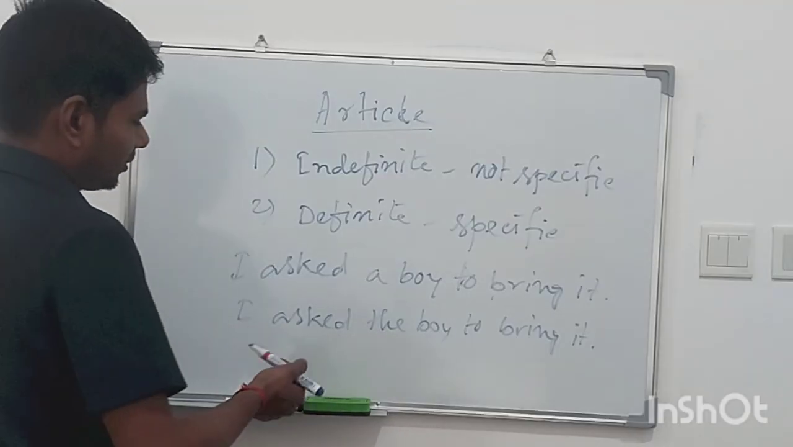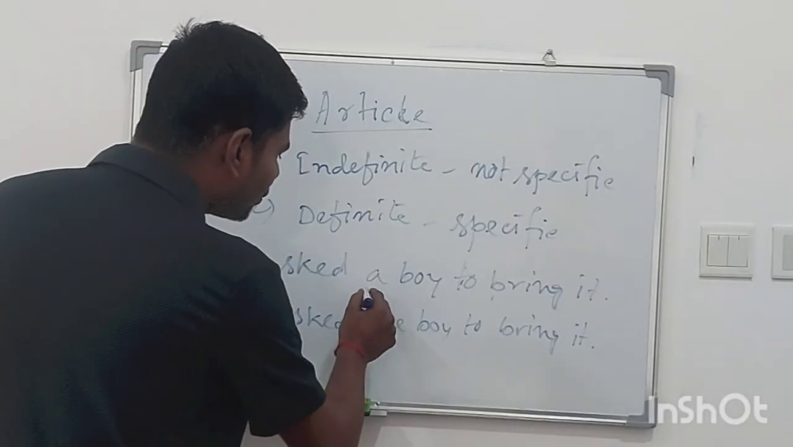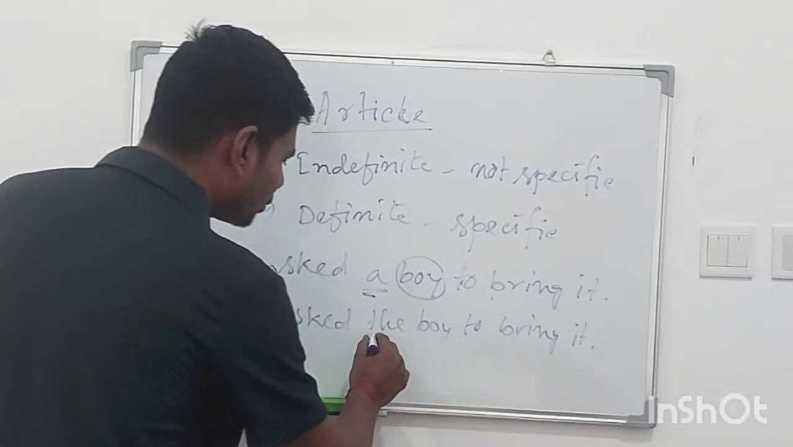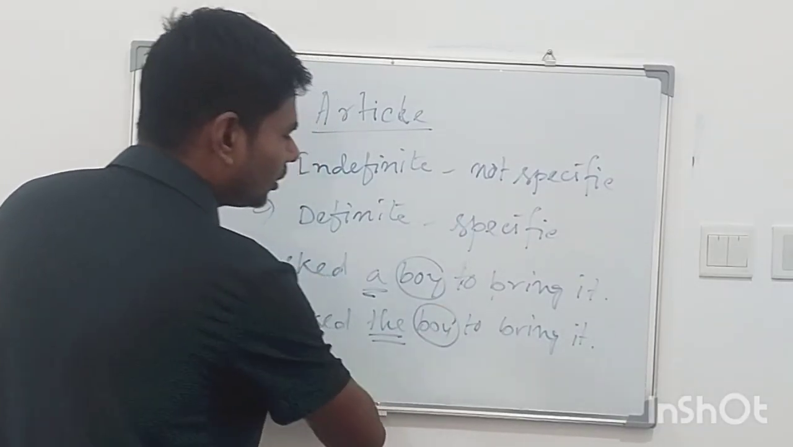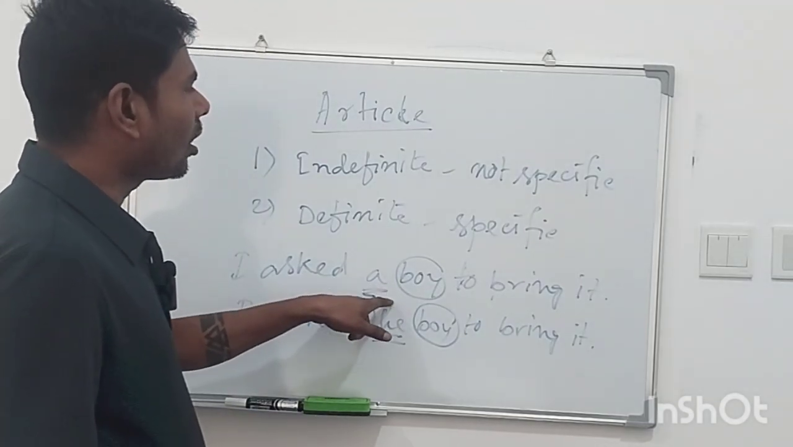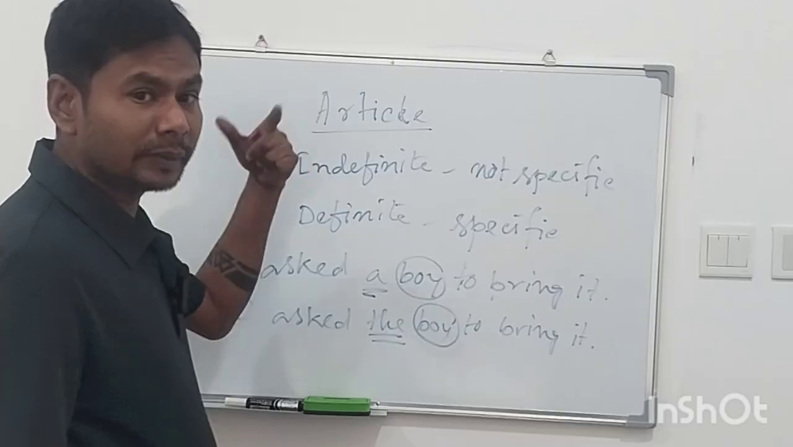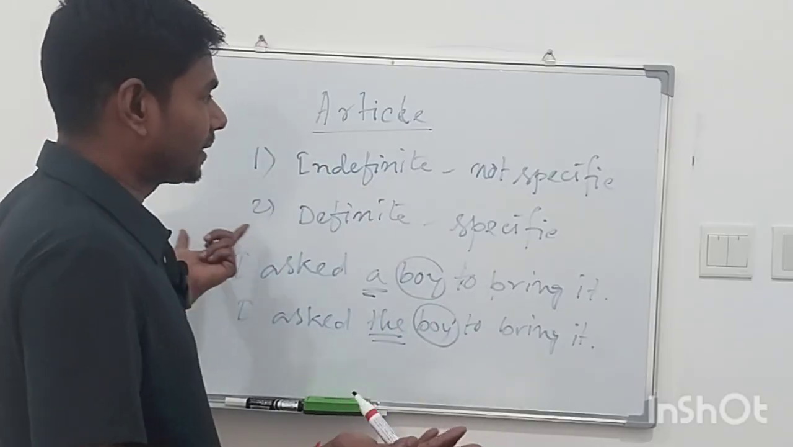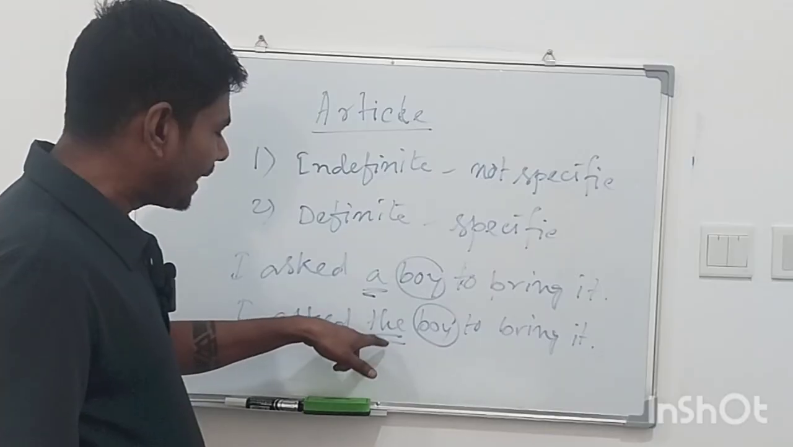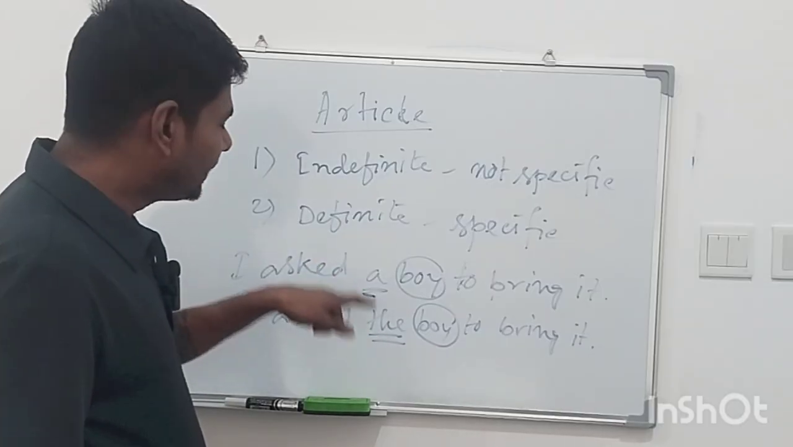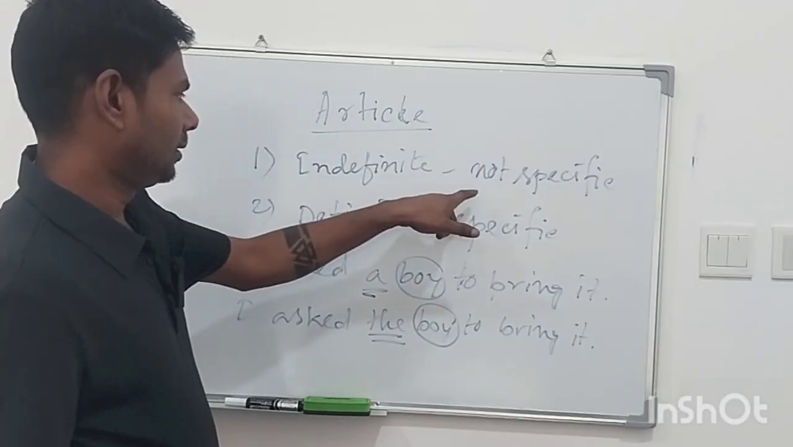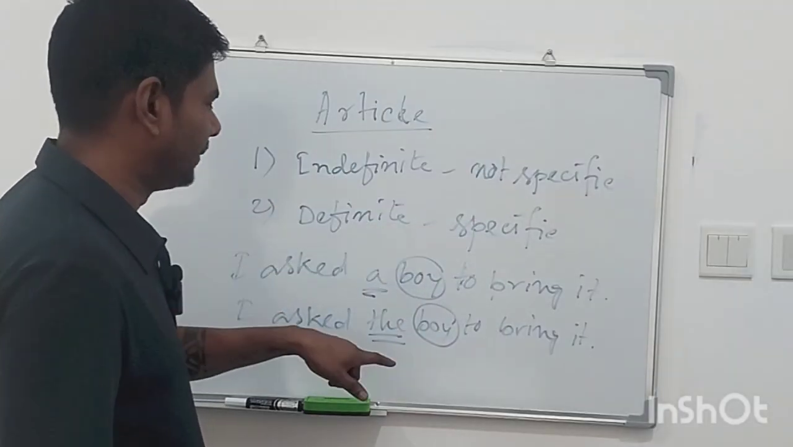In the first sentence, I use a before boy. In the second sentence, I use the before boy. So in the first sentence, the boy is not specific. In the second sentence, the boy is specific, so I use the here. That is the difference between indefinite and definite: not specific and specific.